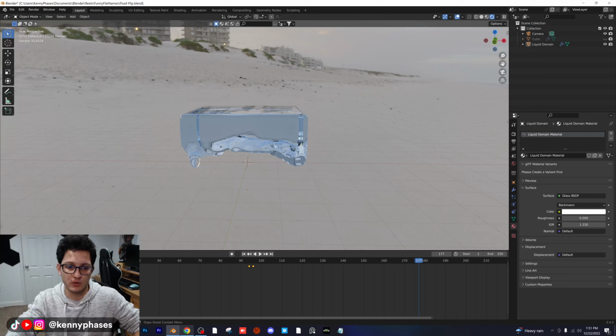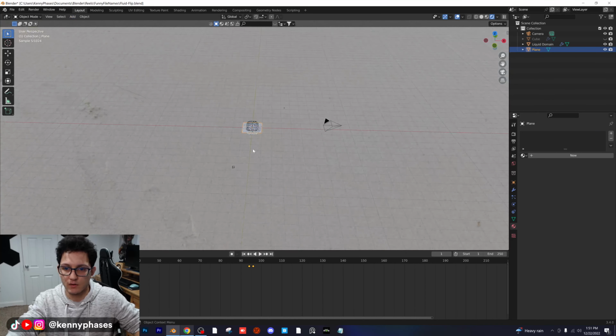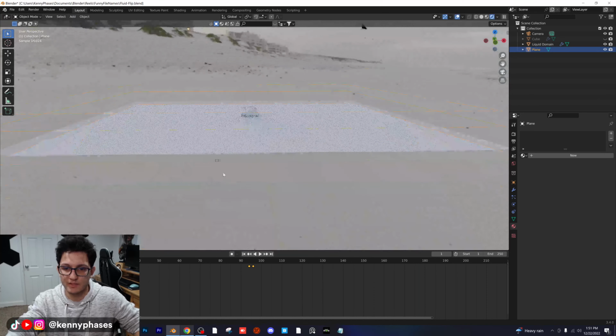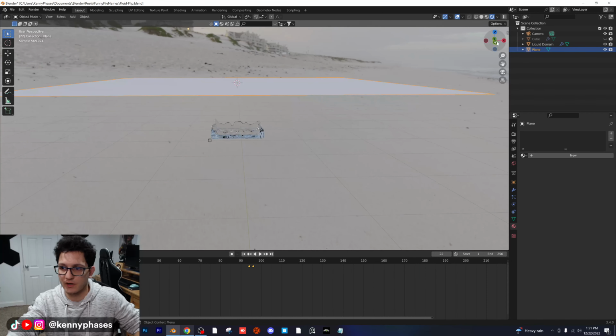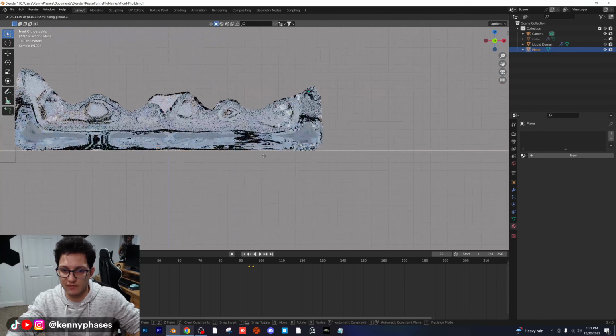I'm going to hide that initial cube, which was our fluid object. And I'm going to add in a plane. I'm going to scale that up. I'm going to play my simulation and find out where it goes to the bottom there. I'm going to bring my plane right under the bottom of that area.